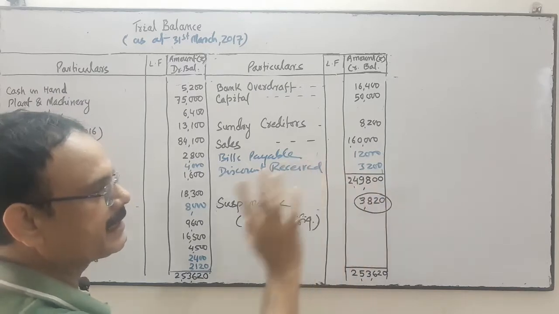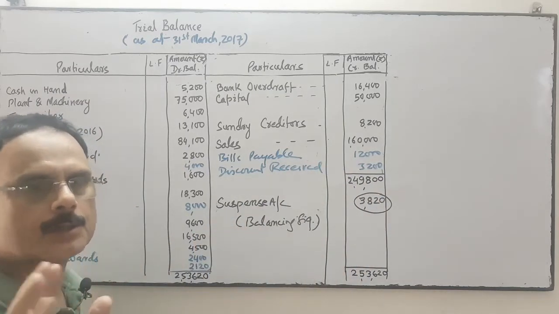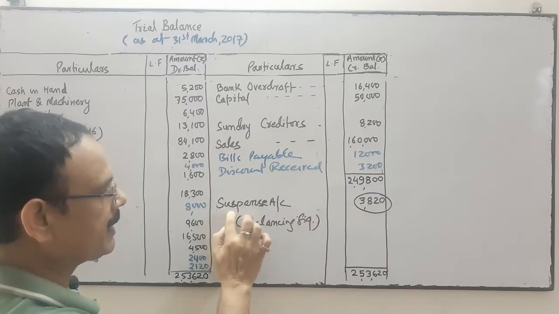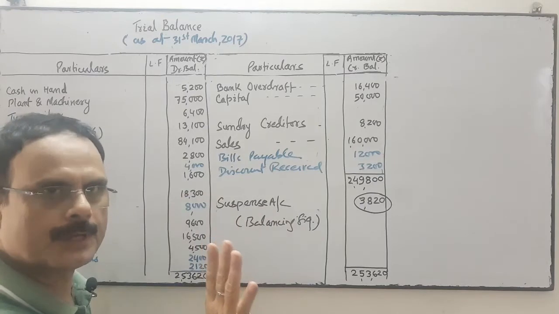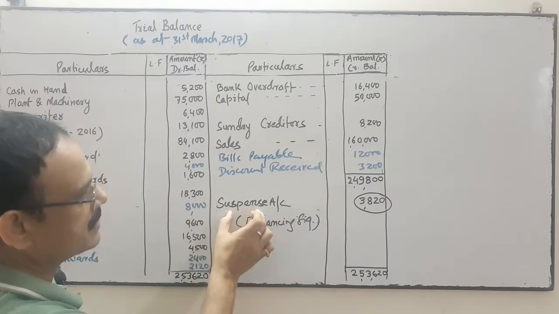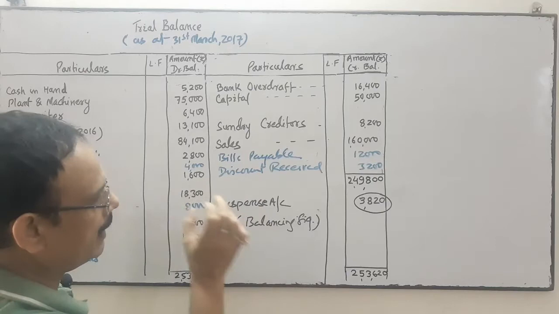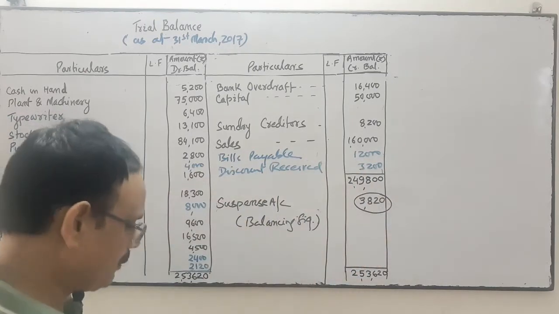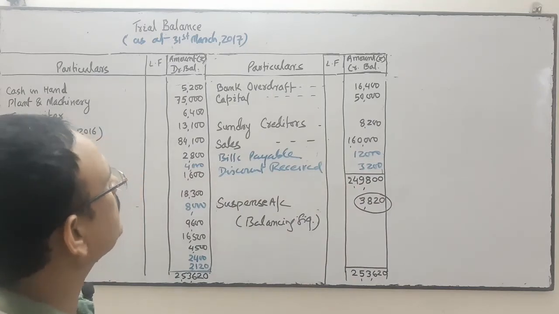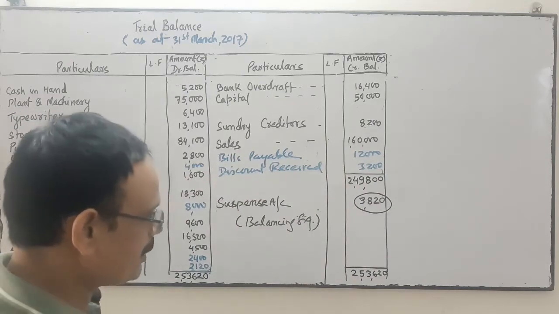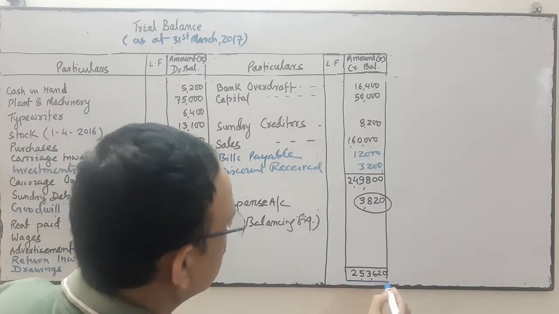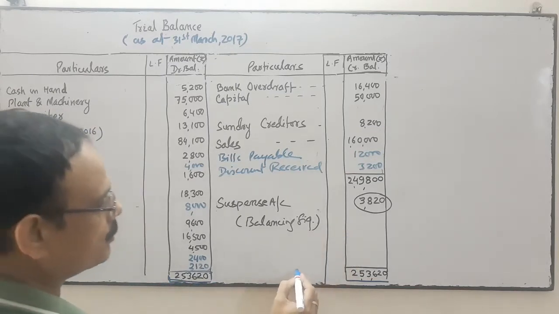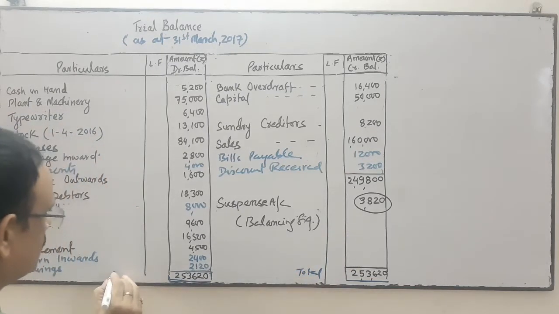The difference amount indicates that this much amount is not known to us, where that amount has gone. So temporarily we have opened one account. This is a temporary account, the suspense account, and the balancing figure is 3,820. Thereafter we match the trial balance. After writing the suspense account, the trial balance is now matched. After putting the suspense account, this is the total.